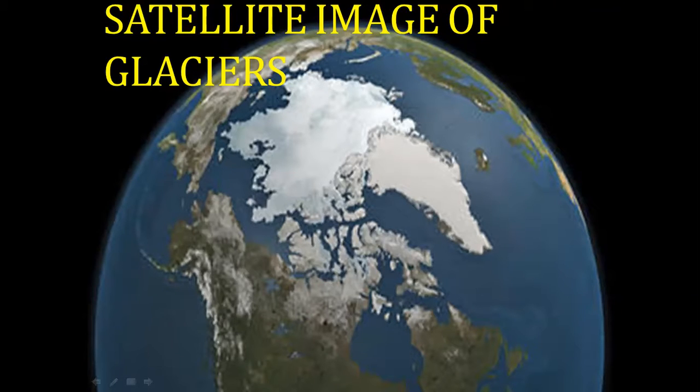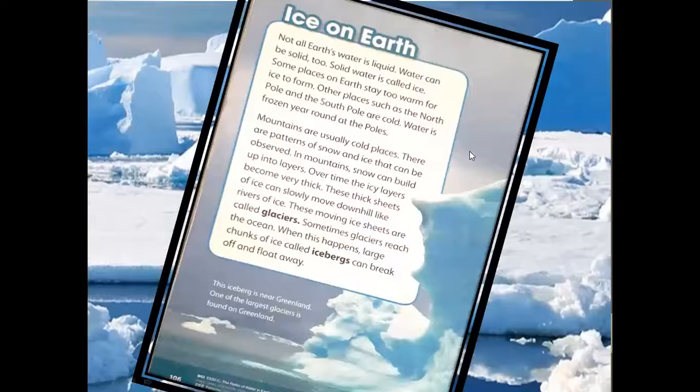And we have to see that there is a big amount of glacier in our planet, okay? Here you can see water, and there are glaciers over here, and there's a big percentage of glacier in our world. Well, next one.